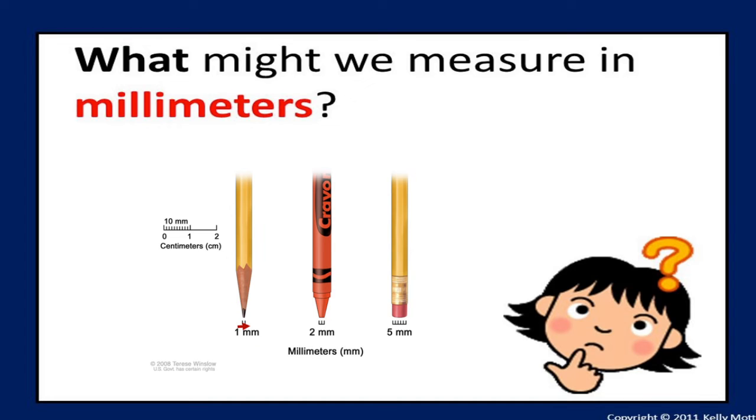Now the tip of this crayon. This is 2 millimeter, a little thicker than the pencil tip. And what is the width of this eraser? See here, 5 mm. 5 mm means 5 millimeter. Yes, like this, to measure small things, we use millimeter as a unit. Okay?